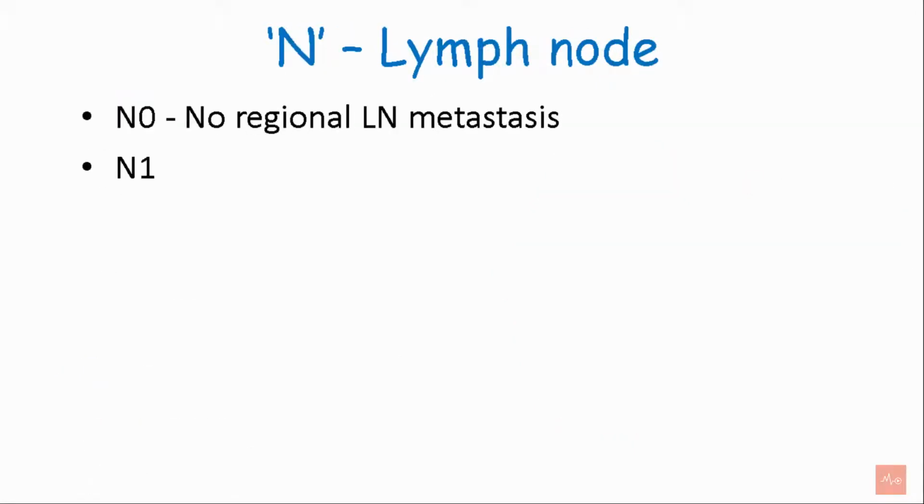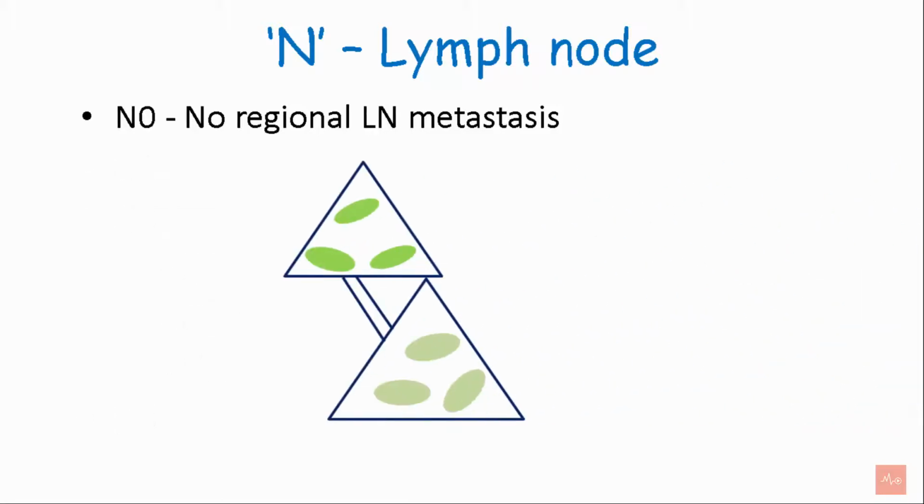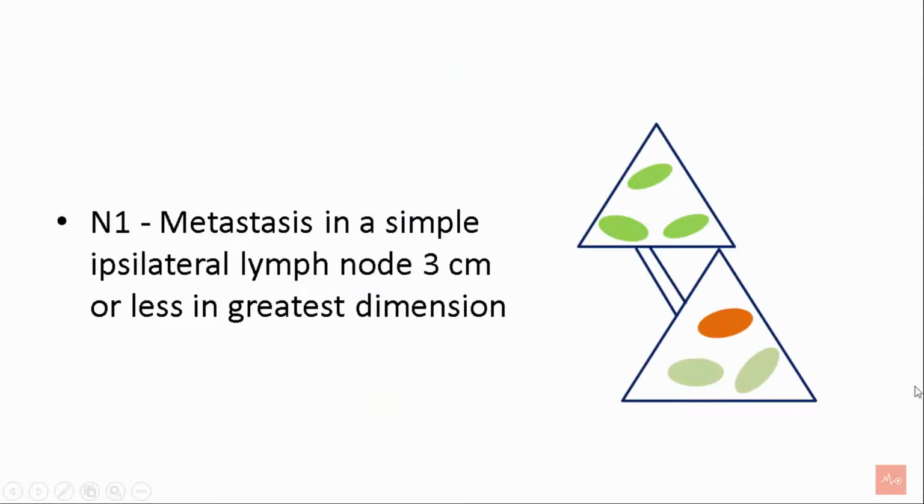Let's see the N part. N0, N1, N2, which is divided into N2a, N2b, and N2c, and N3. So N0 is no regional lymph node metastasis. There are two organs wherein there is no regional lymph node metastasis. N1 is metastasis in a single ipsilateral lymph node 3 cm or less in greatest dimension. Here you can see one lymph node is affected.